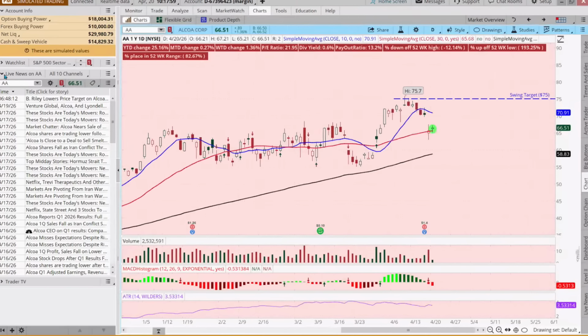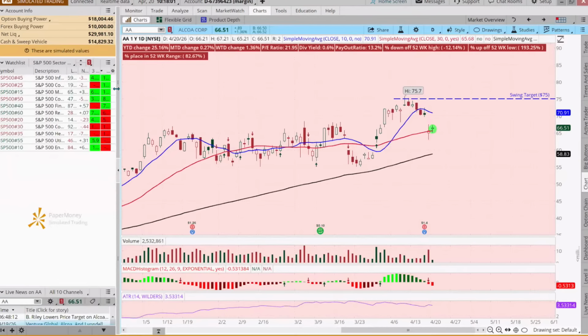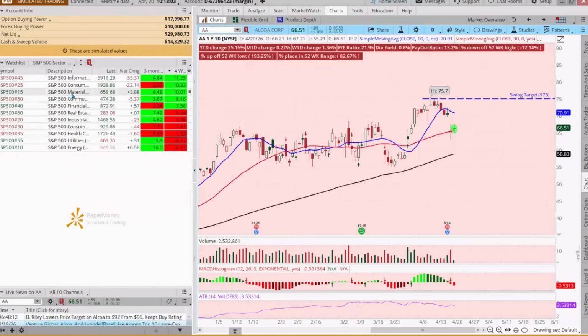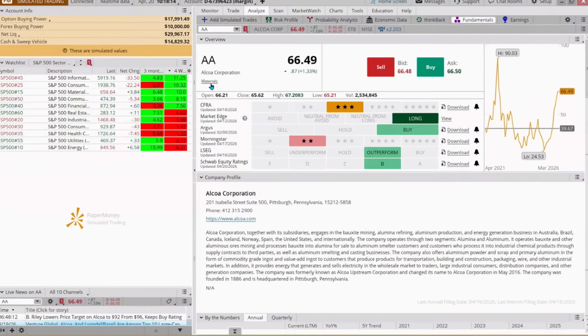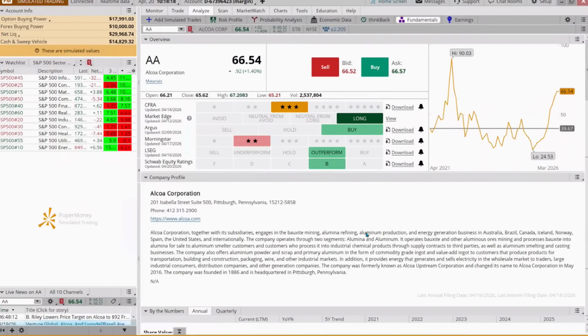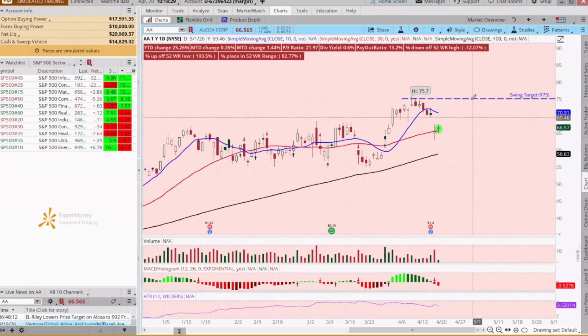And remember, when we looked at our watch list, what was one of the sectors that was strong in the last 4 weeks? Materials. And what kind of stock is this? That would be materials. It's bauxite, aluminum. Canadians say aluminum. Some people will say aluminium. Anyway, there we go.